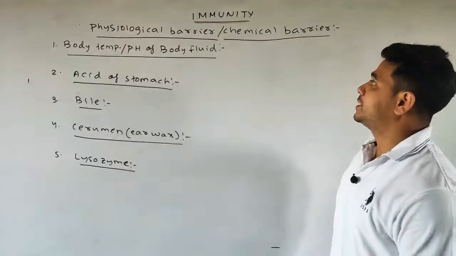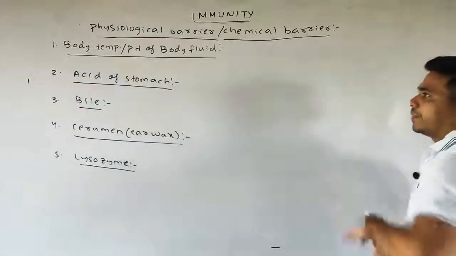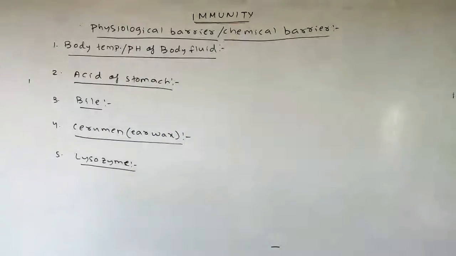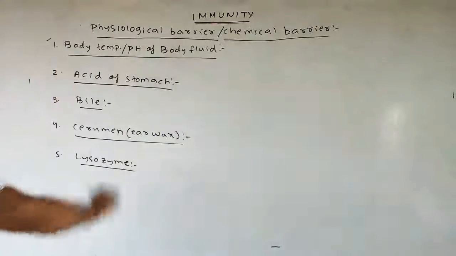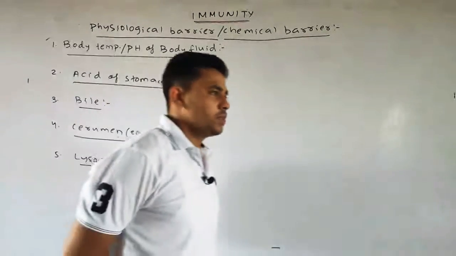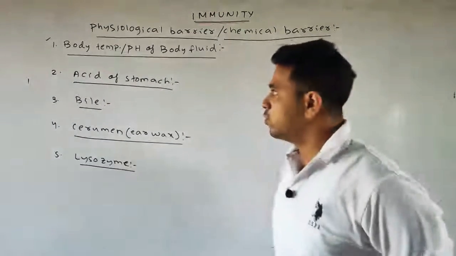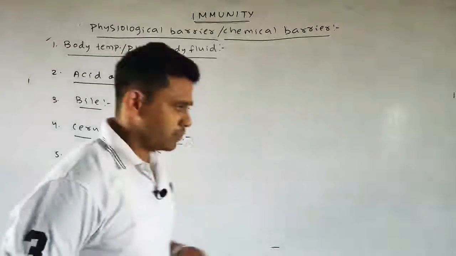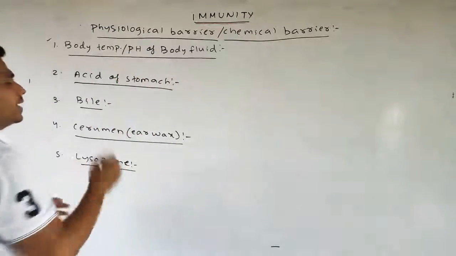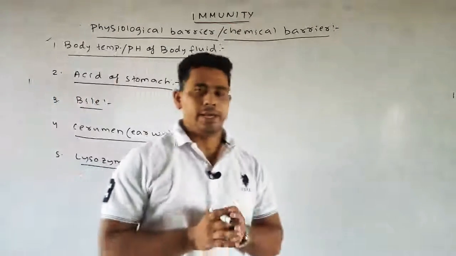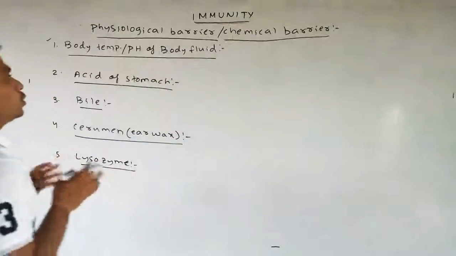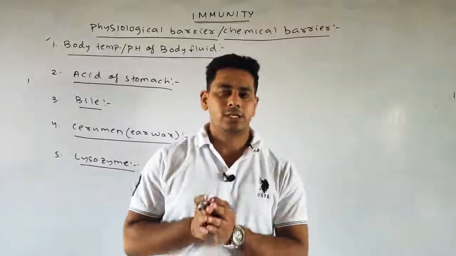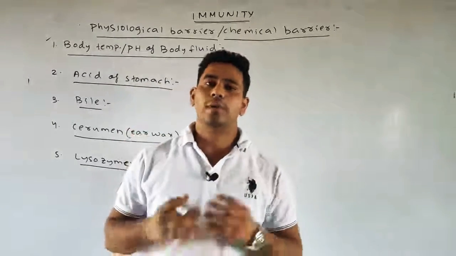Now come to your physiological barrier or the chemical barrier. Okay, so we'll discuss first 5, then we'll discuss 5 more. First is your body temperature or the pH of the body fluid. Elevated or rise of the body temperature, and the pH of the various body fluids in our body, such as your blood, also help to kill the pathogen, or prevent the growth of the pathogens inside our body.